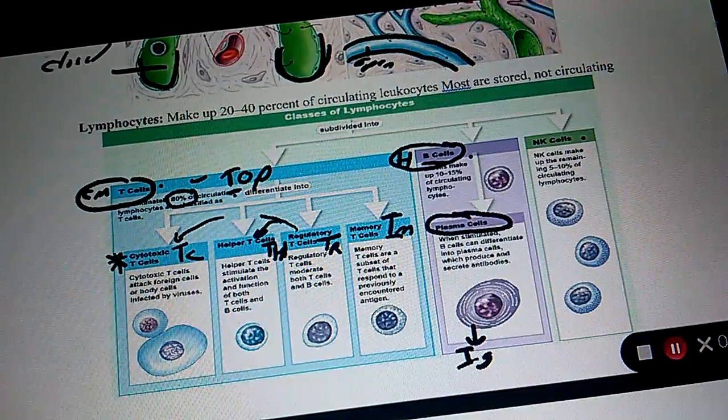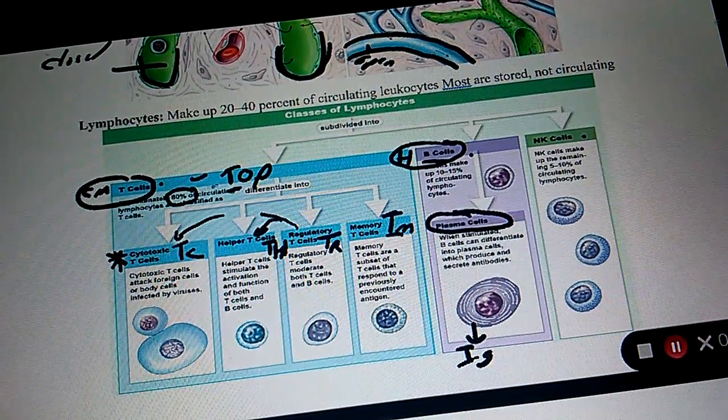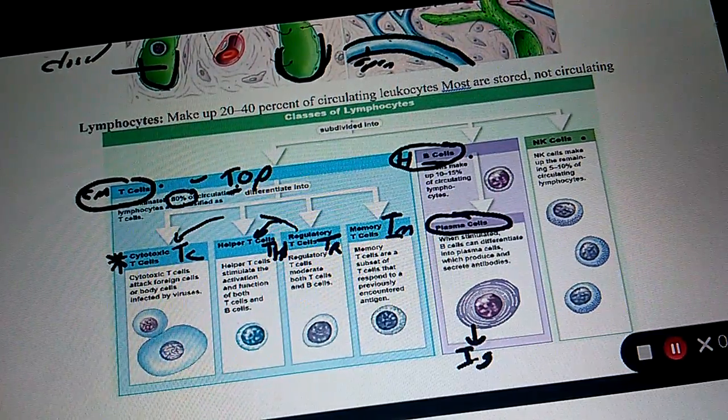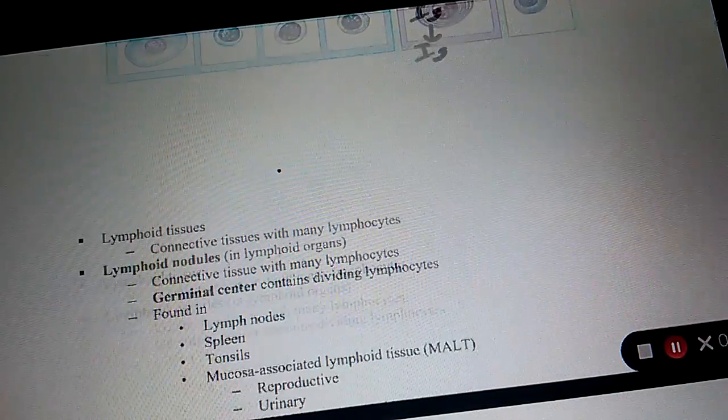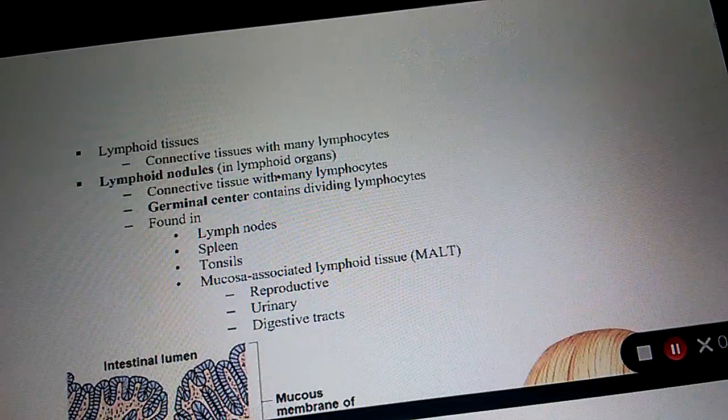Which one's the most abundant? T, B, or NK? T. Do plasma cells secrete antibodies? Yes.